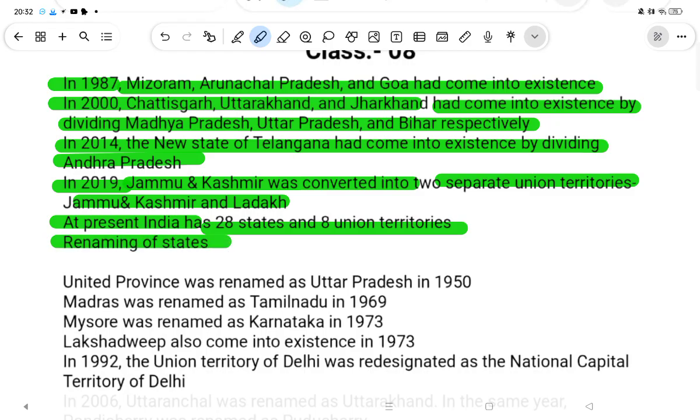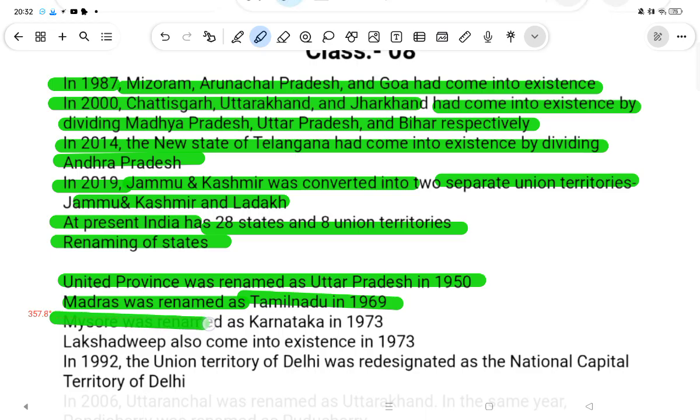Renaming of the states: United Provinces was renamed as Uttar Pradesh in 1950. Madras was renamed as Tamil Nadu in 1969. Mysore was renamed as Karnataka in 1973. Lakshadweep also came into existence in 1973.